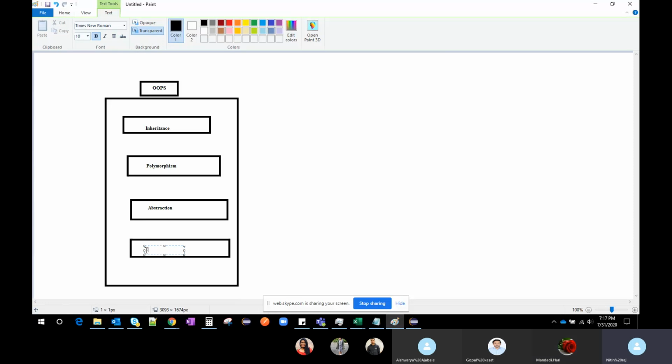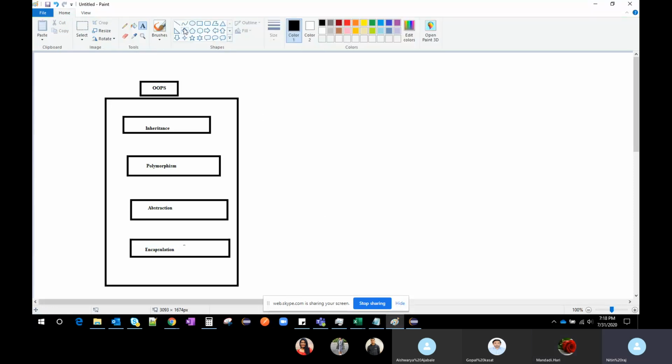And the last one is encapsulation. Before understanding where it is implemented in the framework, we should first know what inheritance is. This concept is important. Suppose first I will go for inheritance. So what is inheritance?